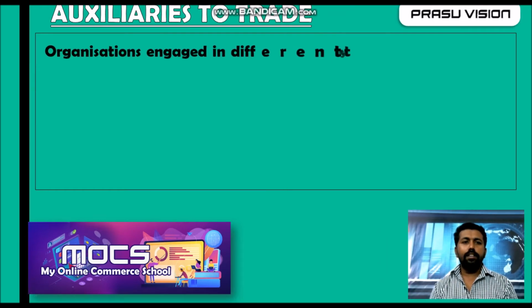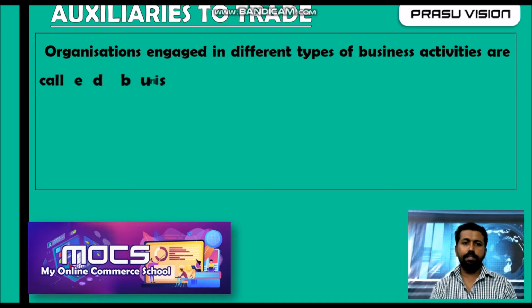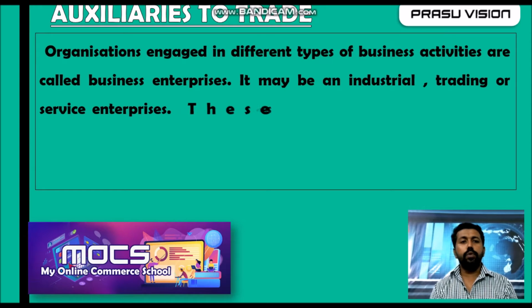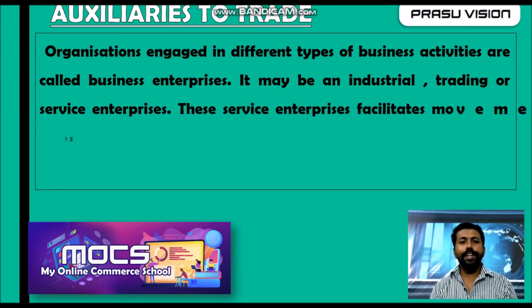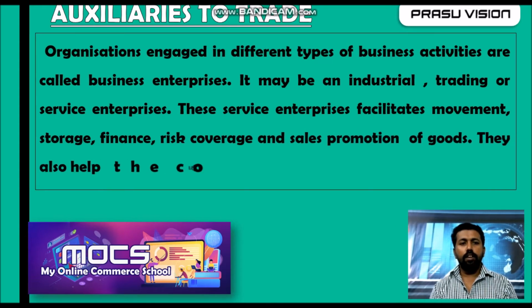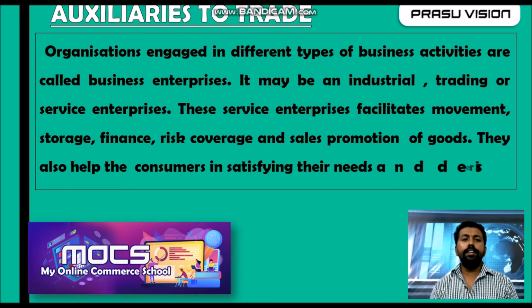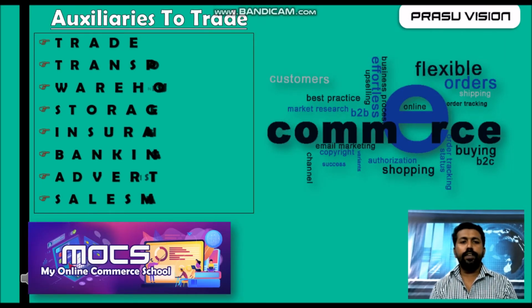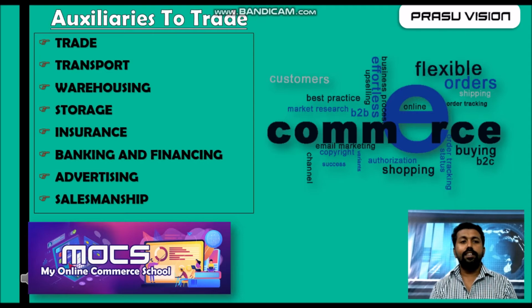You know well, auxiliaries to trade include all the activities which support the buying and selling of goods, like transportation, communication, warehousing, banking, insurance, etc. All these activities help the easy flow of goods and services from producer to consumer. So the different items coming under auxiliaries to trade are transportation, warehousing, storage, insurance, banking and financing, advertising, salesmanship.